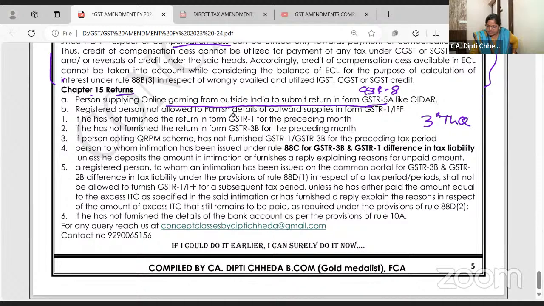Third theory question. Registered person cannot be allowed to furnish details of outward supply. Outward supply में GSTR 1, and if I am going for that quarterly return and monthly payment, then IFF is invoice furnishing facility. In that also I cannot upload my output tax. If I don't upload output tax, you will not get the input tax credit. If you don't get input tax credit, you will not be able to file your GSTR return.